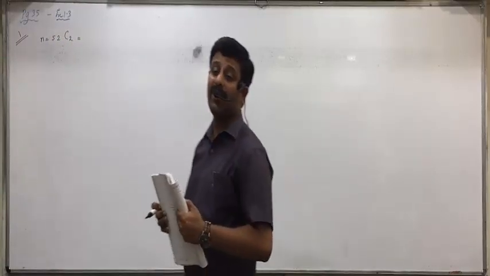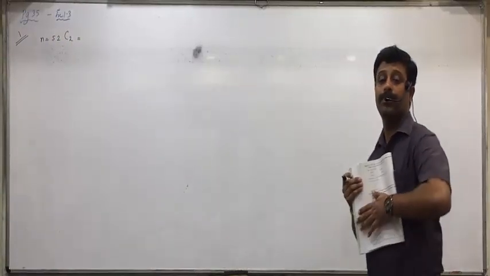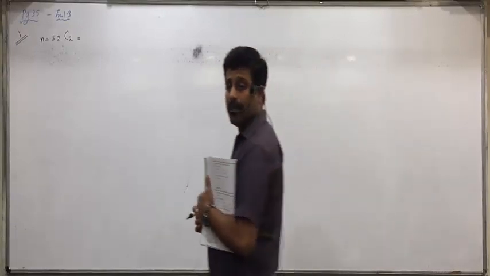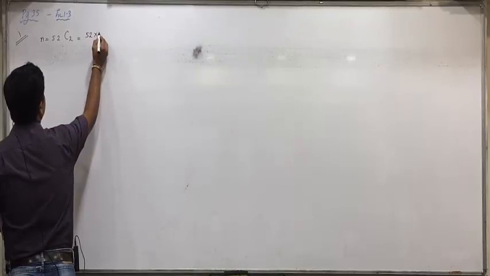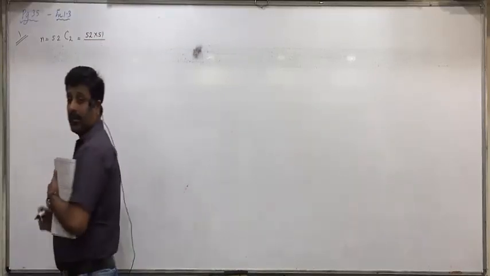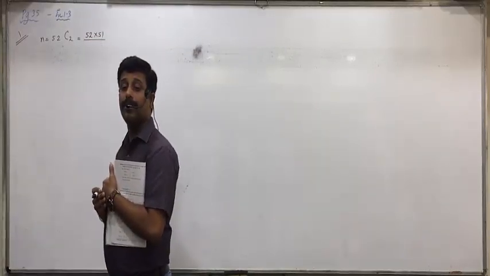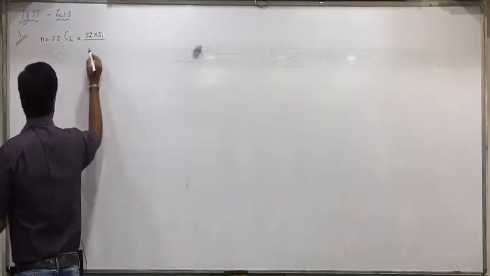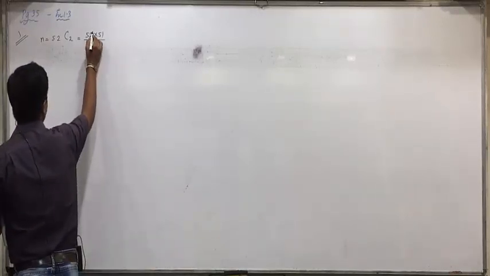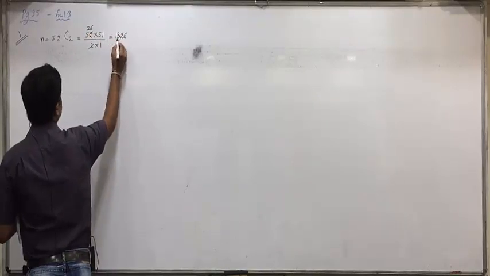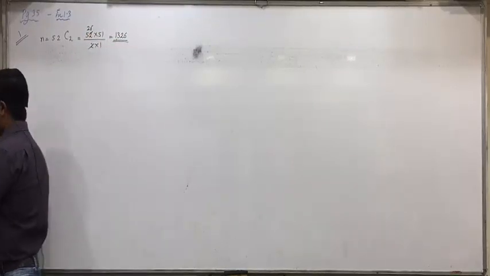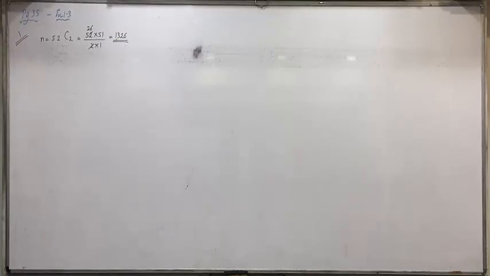Disha, how do we solve 52C2? 52 into 51 upon 2 into 1. 2 into 26, 26 into 51, 1326. Did all of you understand this?